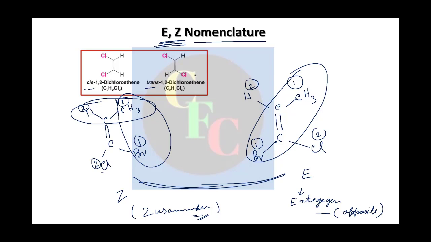So this is the EZ nomenclature. By this you can unambiguously assign E and Z to any geometrical isomers, and to different double bonds also if there are multiple bonds in your compound, because this is based only on priority, nothing to do with the same side or all those things.